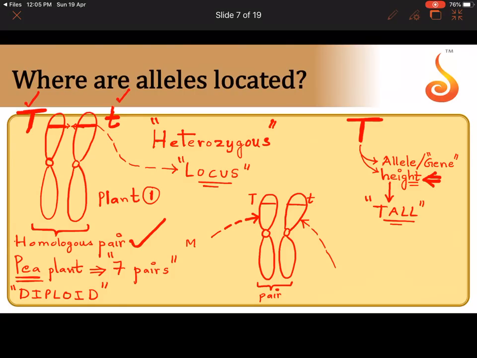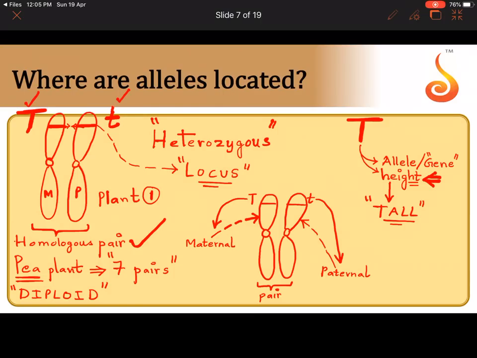So we call one of them maternal, and we call the other paternal. Let me label this as M for maternal and P for paternal. In this example, it's not a rule, but capital T is located on the maternal chromosome and small t is located on the paternal chromosome.